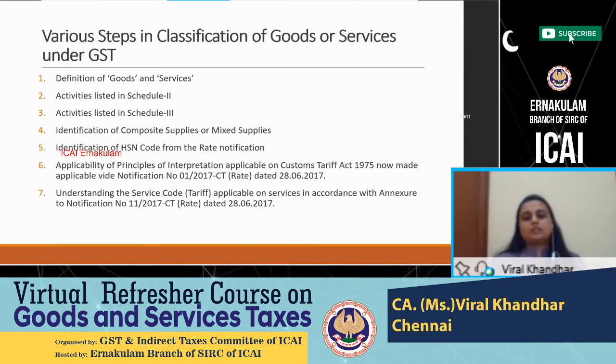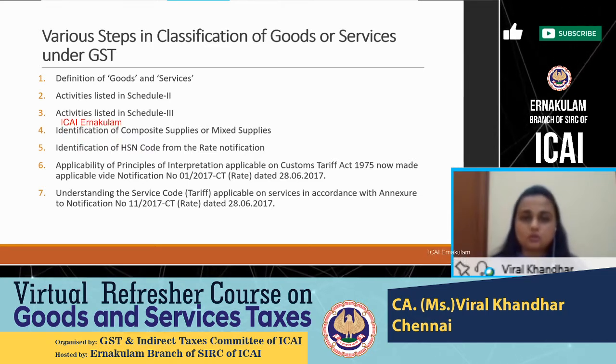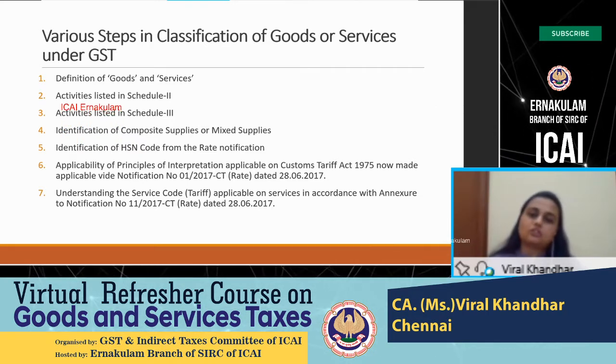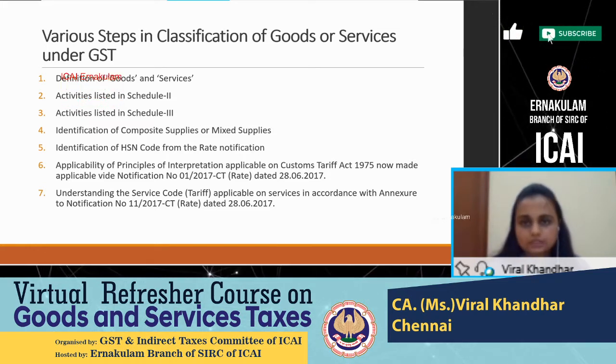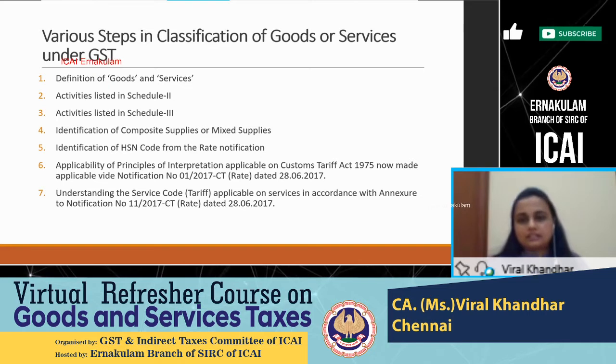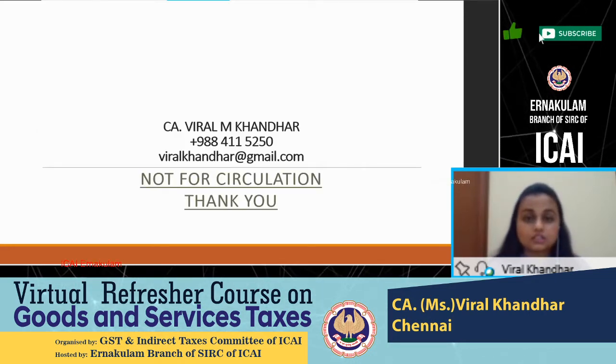So you find out what is goods, services, Schedule 2, Schedule 3, find out the HSN code available or the SAC code available with respect to the section notes, chapter notes, explanatory notes, and that will be the HSN code applicable, and that will be the tax rate in turn applicable. So this is all I have for submission on my classification.